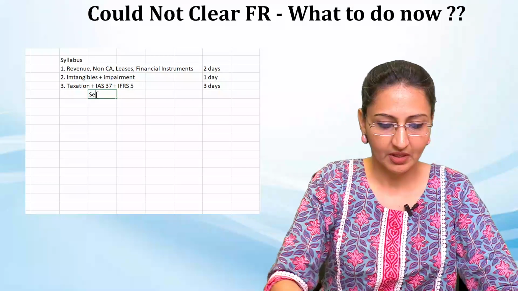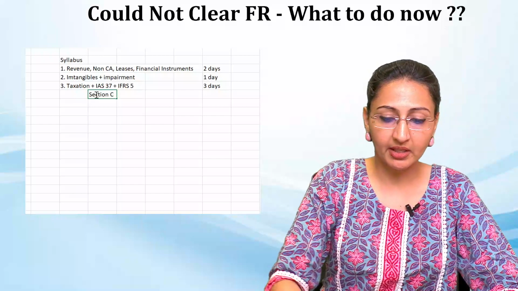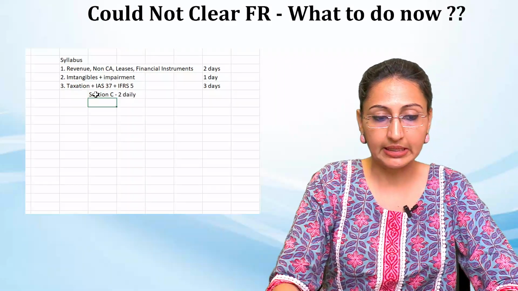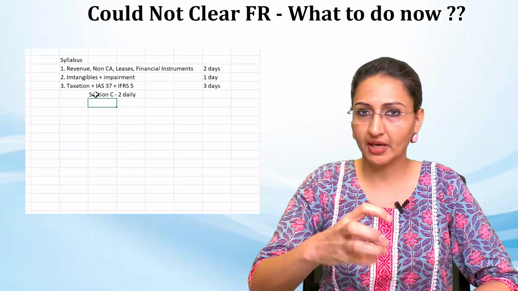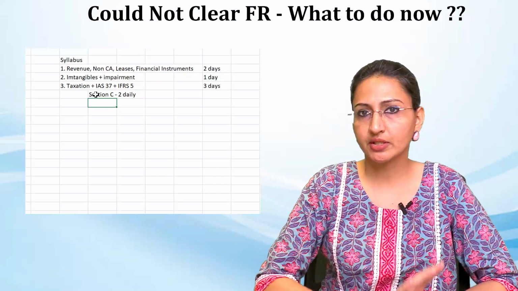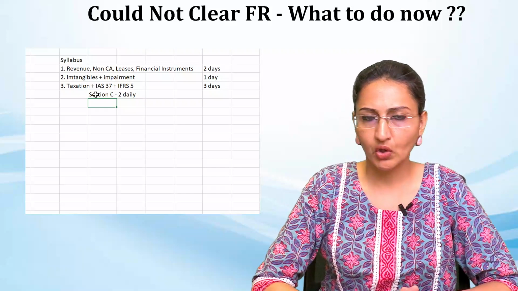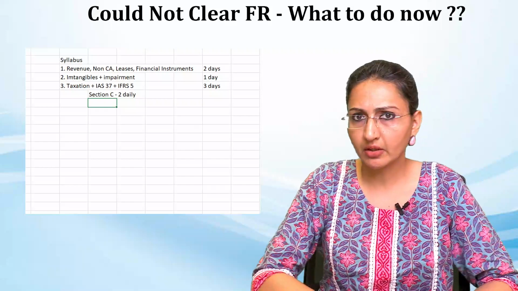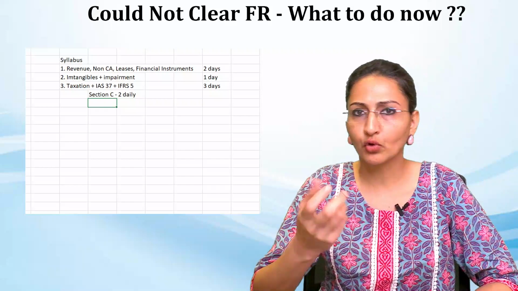After this, section C questions are to be done 2 daily. Pick up random questions, do 2 questions daily, not much. If you are already working, then do only 1 question daily, and on the weekends, do 4-5 questions.